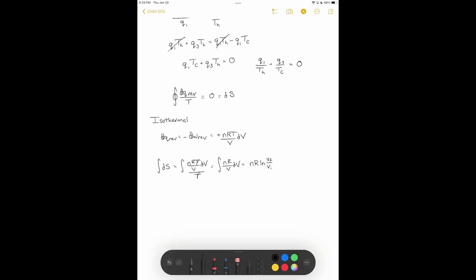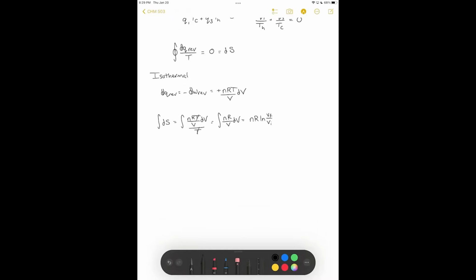This shows us that as the volume increases, the entropy increases, which is in our understanding of having more disorder or more microstates possible. We can also calculate entropy for constant volume or pressure processes. So in a constant volume process, our delta S is equal to, as always, the integral of dq reversible over T. For a constant volume process, the reversible heat is simply qV.